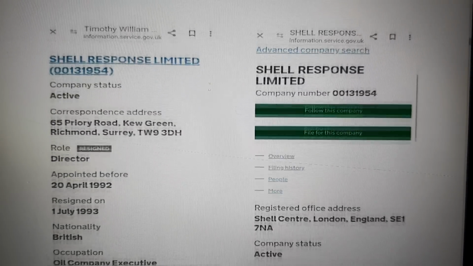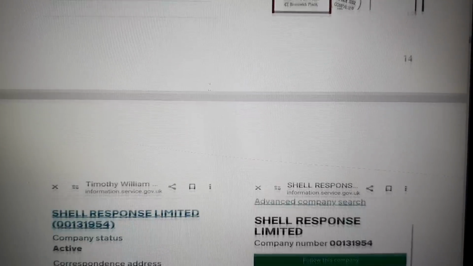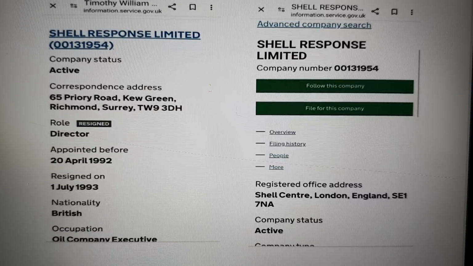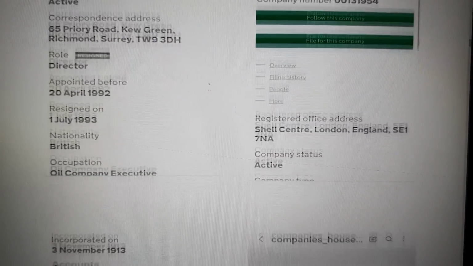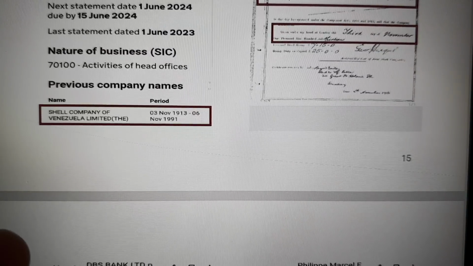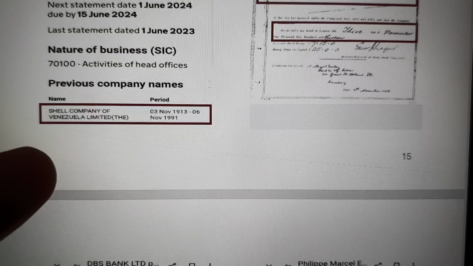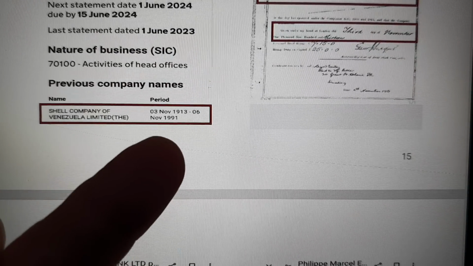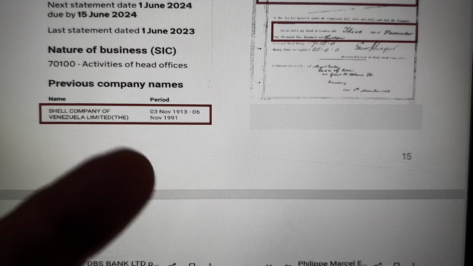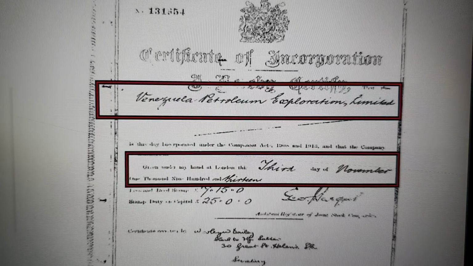Let's move forward. So linked through there to the same person, we've now got oil companies. Shell Response Limited. Oil and gas is key to this, and you'll see the incorporation company name. It should be this according to the register. 1913 was the creation. It should be Shell Company of Venezuela Limited, in brackets, the. This is the incorporation document or certificate of incorporation. Venezuela Petroleum. There's no 'the' at all.